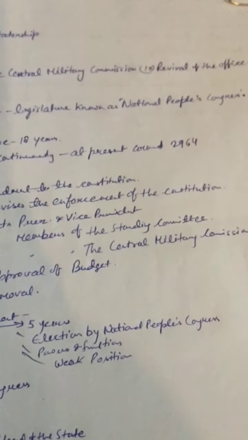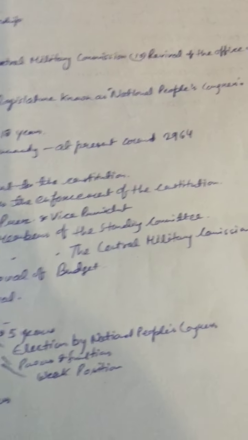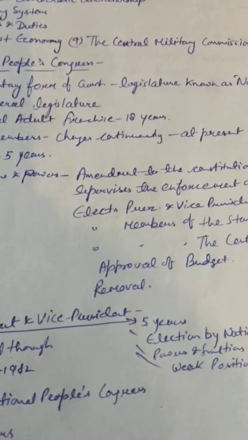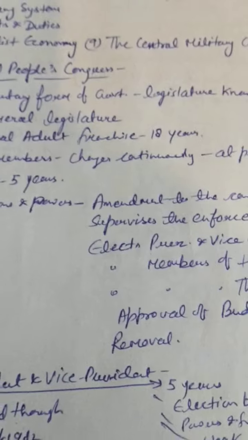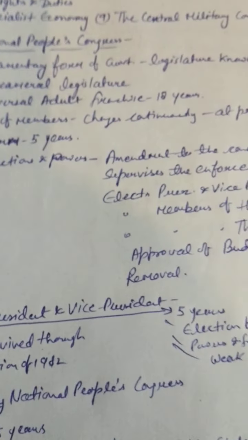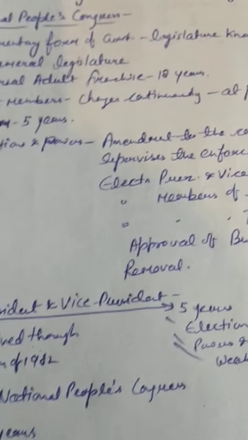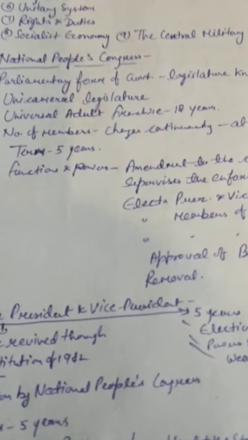It is a unicameral legislature. That means here we find just only one house. Generally we find bicameral, meaning there are two houses, but in China there is just only one house. Therefore it is unicameral legislature.